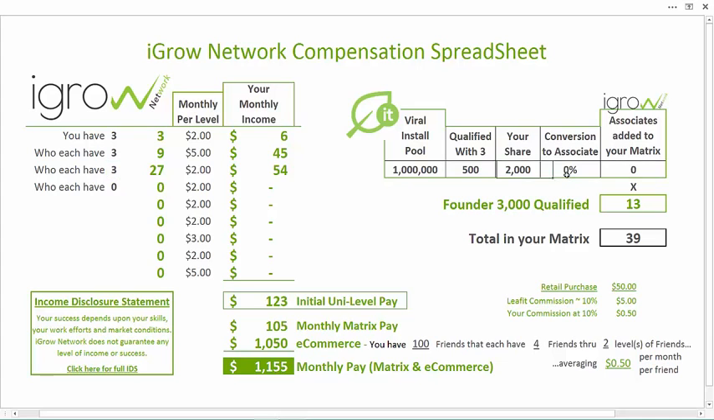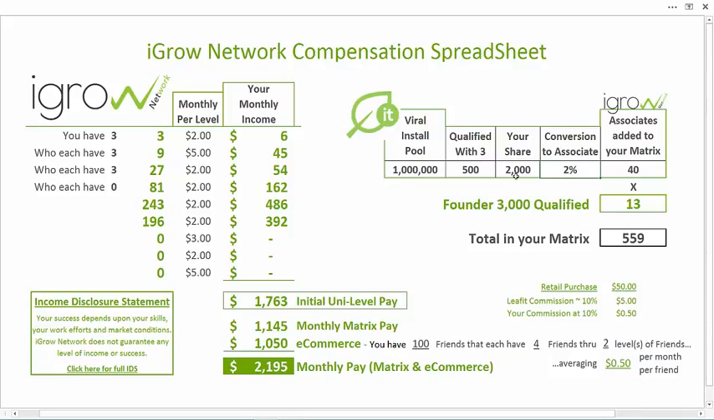But let's stay really conservative. Let's say it's just 2%. Just 2% of these 2,000 people that joined our social network hear the buzz about being able to make even more money. That's 40 associates that are now personally enrolled by you. 40 of them that spill into your matrix.